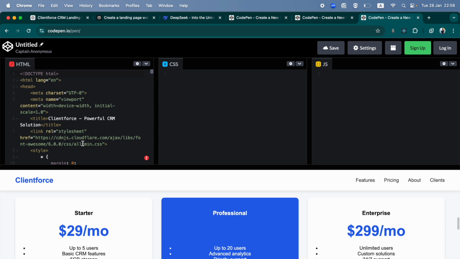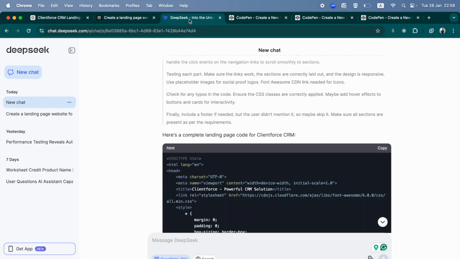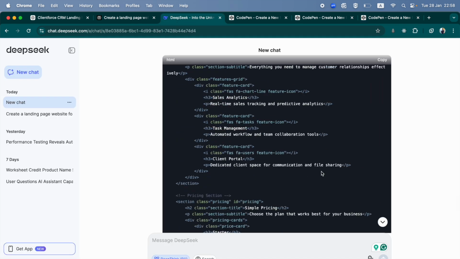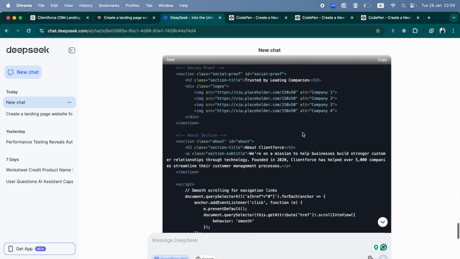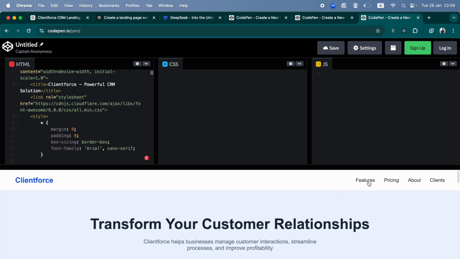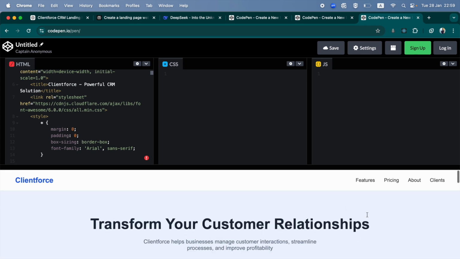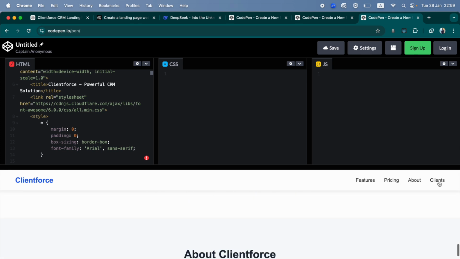Interesting. But the only drawback is you don't have it separated into three parts, but you can always ask DeepSeek to do that for you, so that you can take a good look at what really is happening with the styling and what is creating the functions. Or you can take a look at what is happening here in the code itself. You can see how this part of the script is the reason for the smooth scrolling, and this is the reason for the navbar scroll effect. What exactly is happening in the navbar? Or the sticky navbar, I guess. It sticks to the top. So yeah, impressed by DeepSeek on a whole other level.